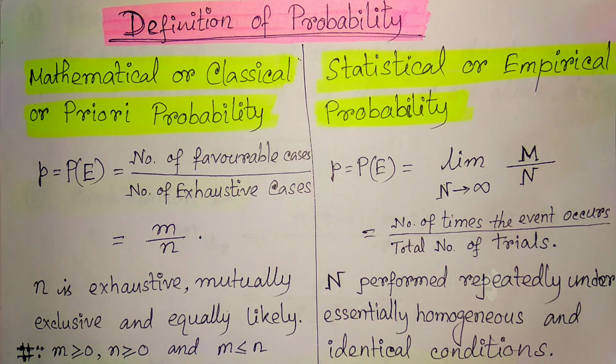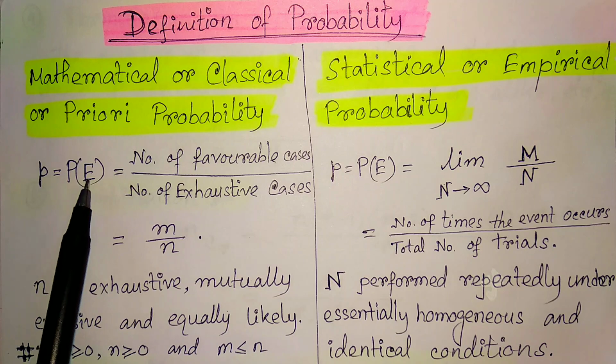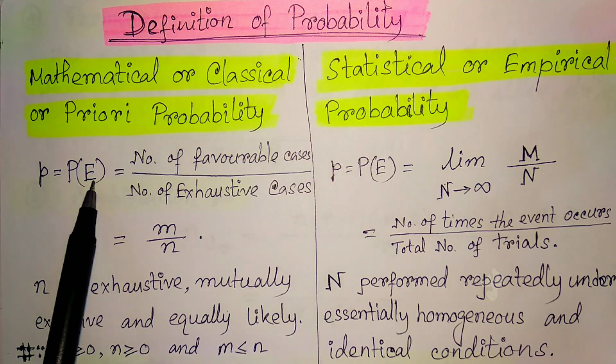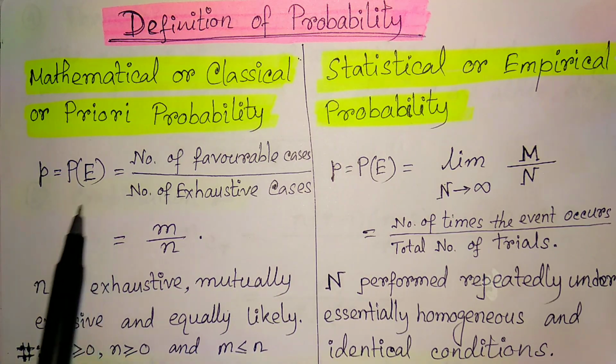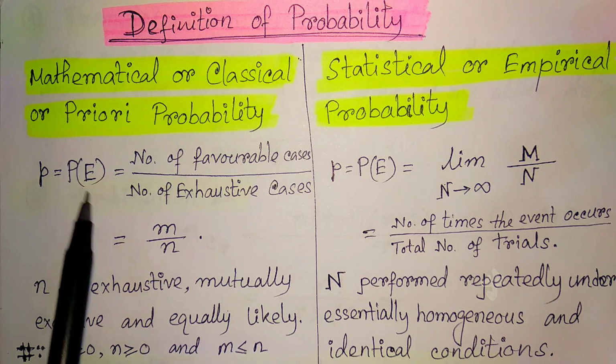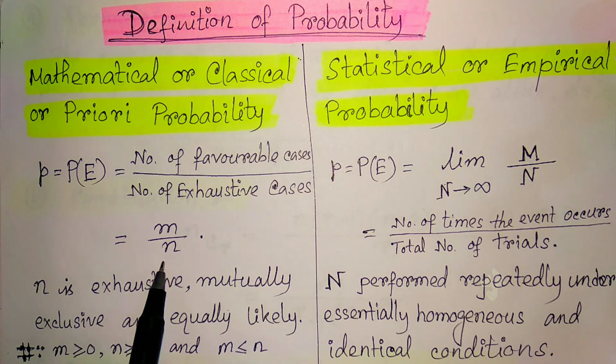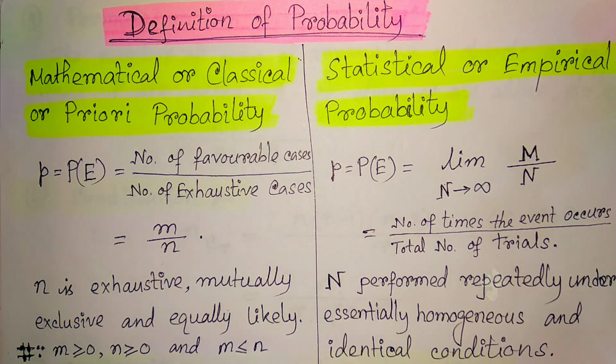This is the restriction, in fact, for this definition of probability, that the cases are exhaustive, mutually exclusive and equally likely. So, all those equally likely exhaustive cases are there. Among them, m number of favorable cases are there for a corresponding event E. Then, the probability of that particular event E is m divided by n. This is the classical definition of probability.